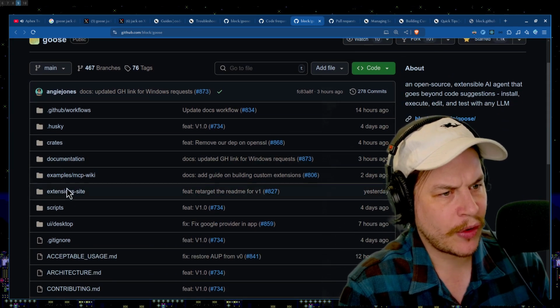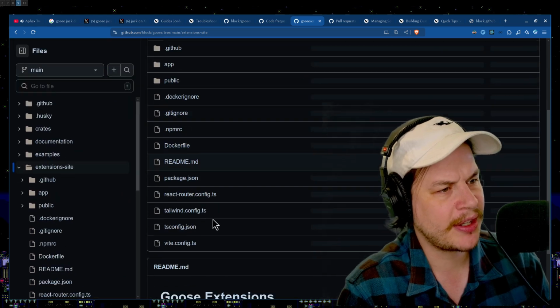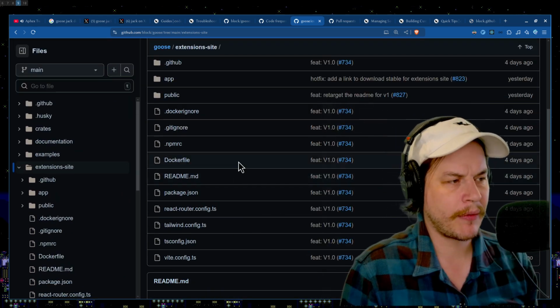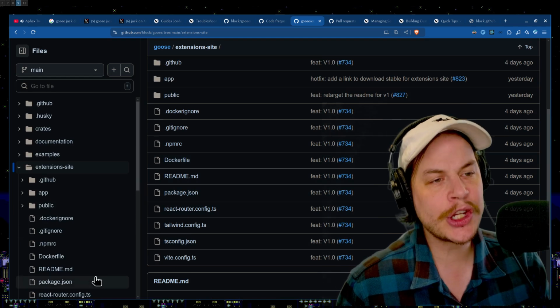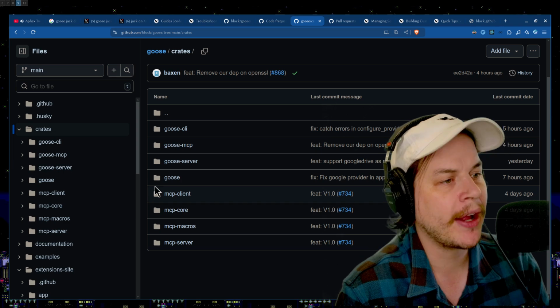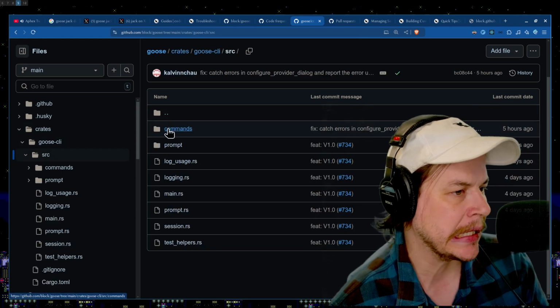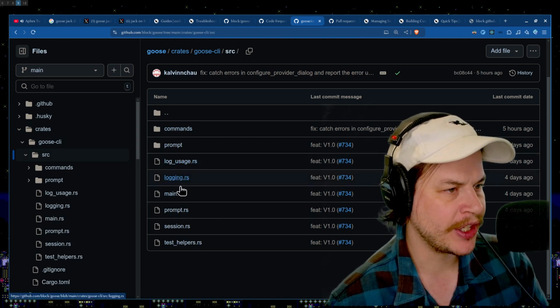Okay, well, there's crates, there's examples, there's extension site. It's got to be just inside of extension site. Yeah, exactly. See, this is all router TypeScript stuff. So the actual main chunk logic of Goose seems to be written in Rust, which is super cool. That's fun for us. Means we can contribute. Maybe we can build on top of this and do some wacky stuff in here, since we are writing our own Rust for these AI agents.